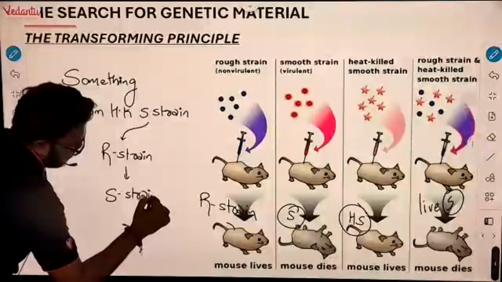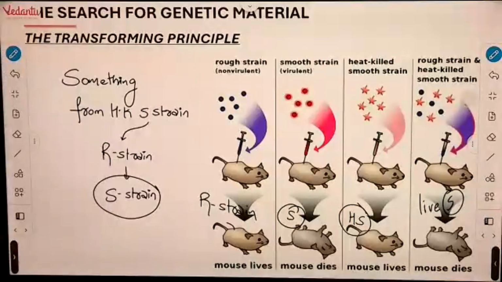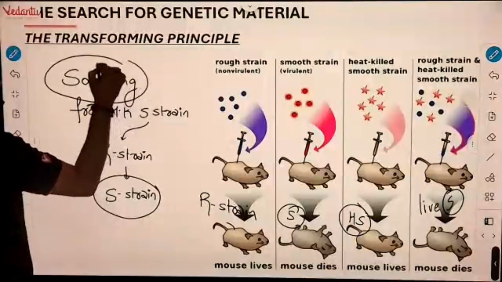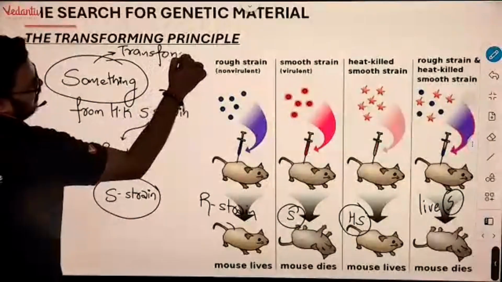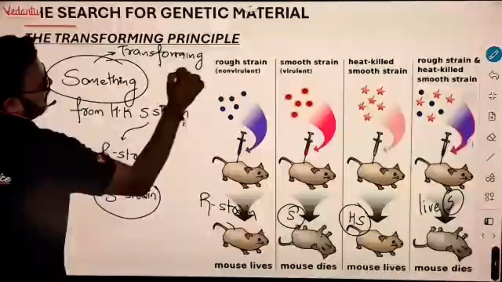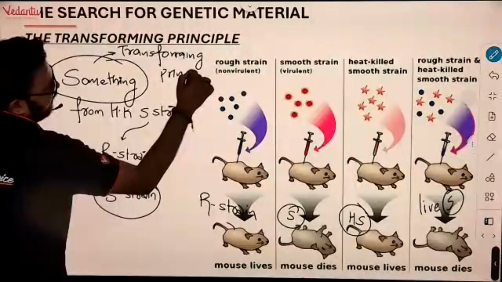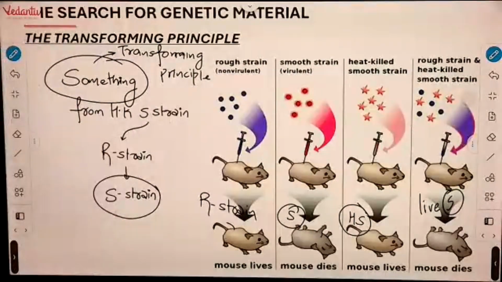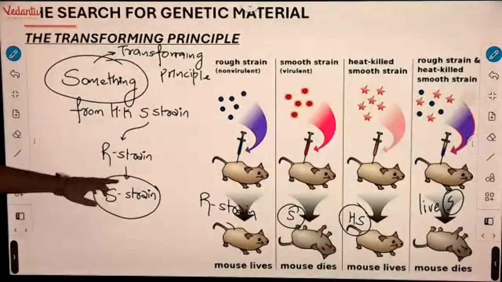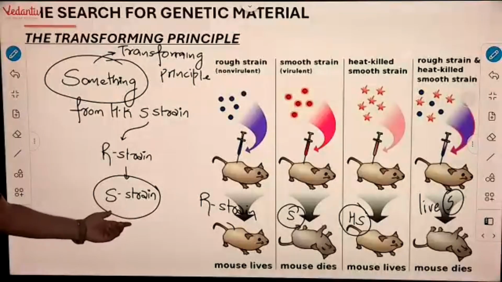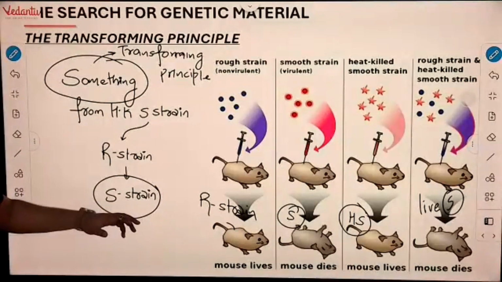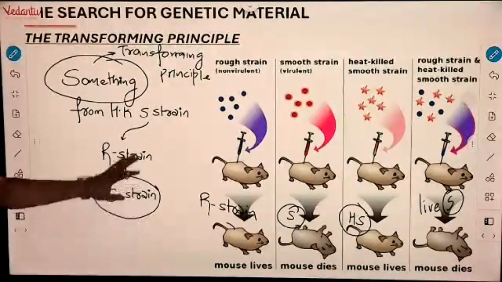Now that something Griffith didn't know. What is that something? He called it the transforming principle. So if I have to redefine it, Griffith mentioned a transforming principle from heat killed S strain. It entered inside R strain and converted it into live S strain. And now we have live S strain, so S strain can cause disease. Sorted? This is the basic thing.